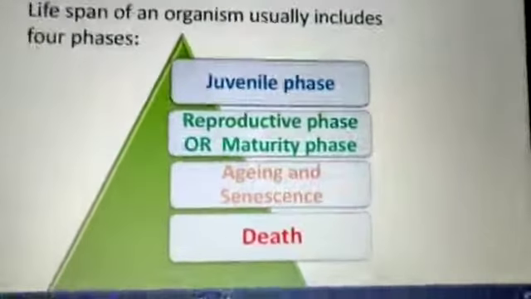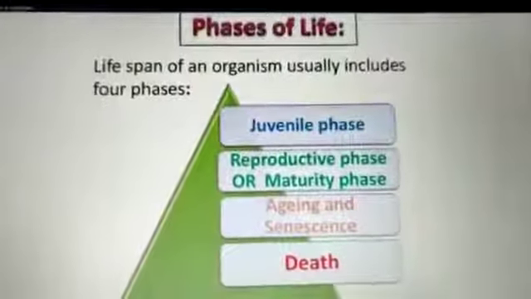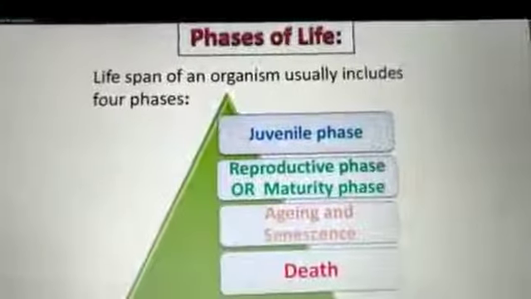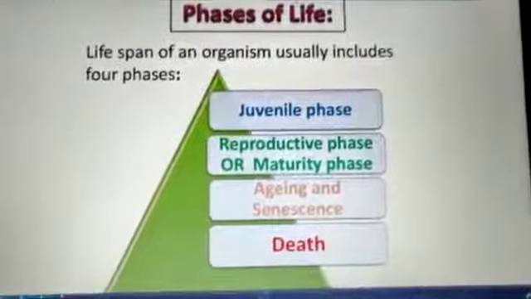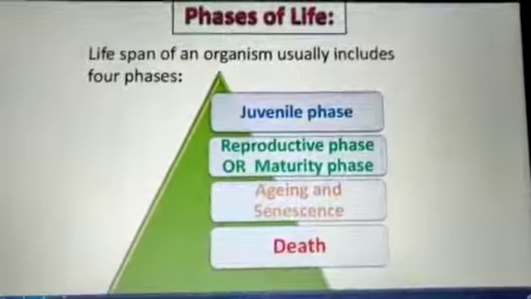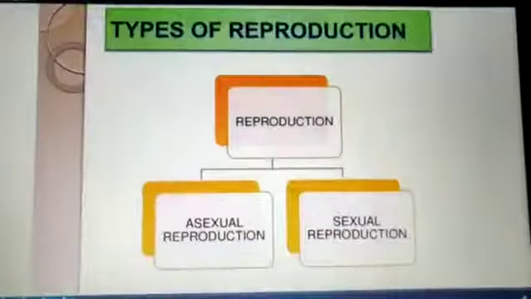Now the lifespan of the different phases of life. The lifespan of an organism usually includes 4 phases. First, juvenile phase. Second, reproductive or maturity phase. Third, aging or senescence. And the fourth one is death.